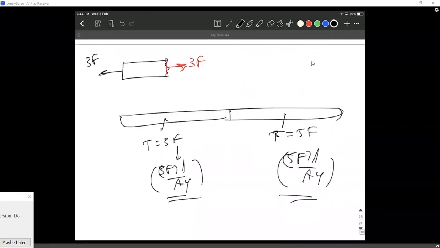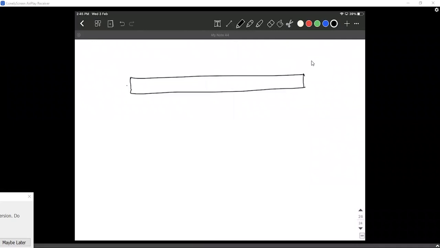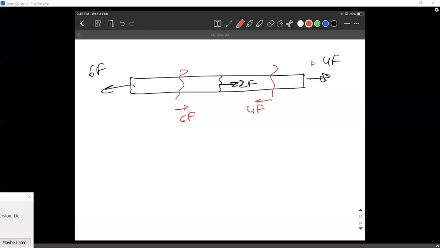Sir, if you try another question, you'll clearly get it. Like if I put 4F, 6F, and 2F here, you break the body here, you get the tension as 6F. You break the body here, you get the tension as 4F, and you can clearly see the difference. So if the tension is not 2F, then it will be different, right, sir? Other than 6F and 4F, it will be some other values. If it is not balancing, that's a different problem entirely. It will be accelerating. Exactly.